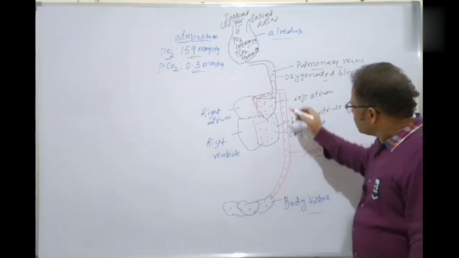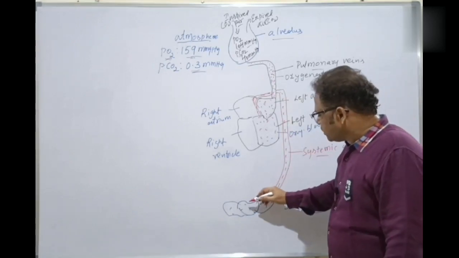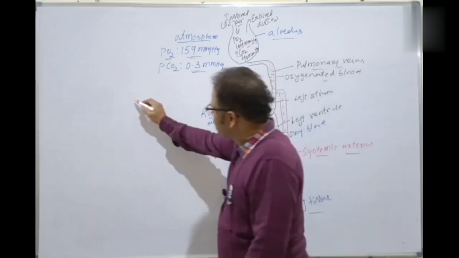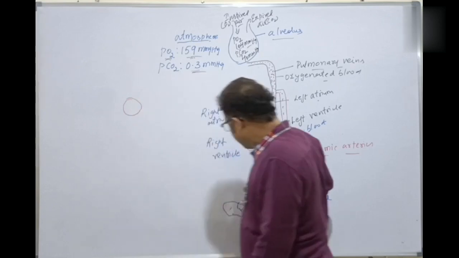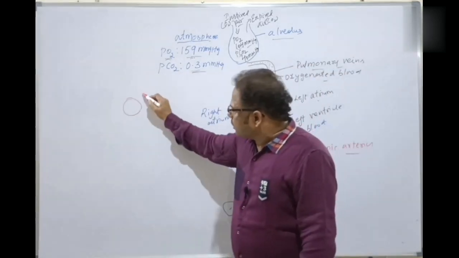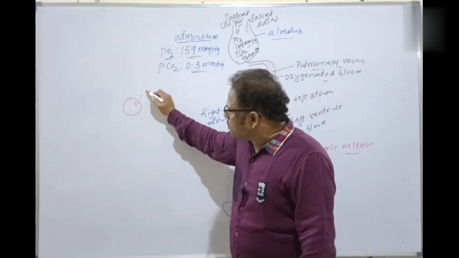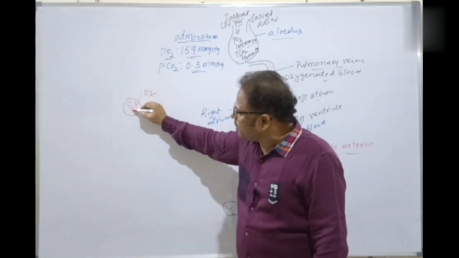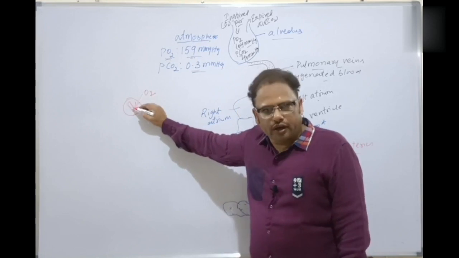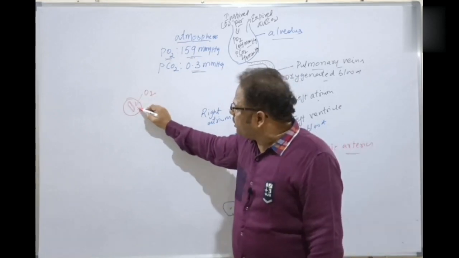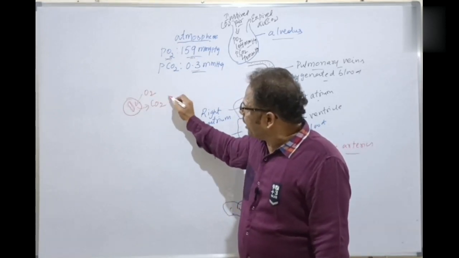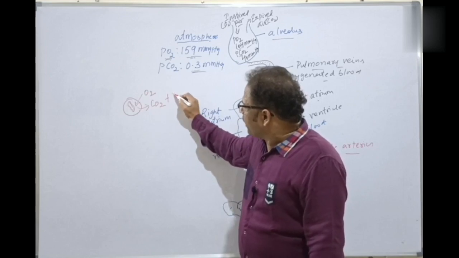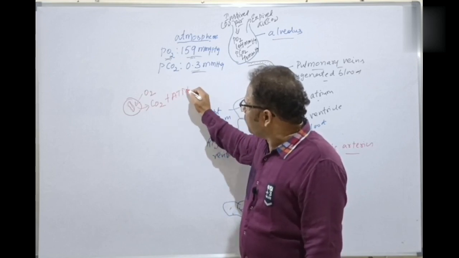Clear, bachon? So here is a submission after metabolism. For example, here is an individual cell; the body tissues contain cells. The cell is taking which one? Glucose, oxygen, water. Metabolism happens inside; catabolism happens inside the mitochondria. Then after catabolism, what is released? Carbon dioxide, isn't it? And also ATP and body heat are generated.